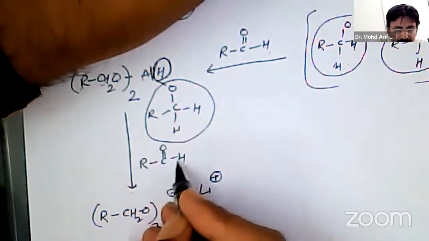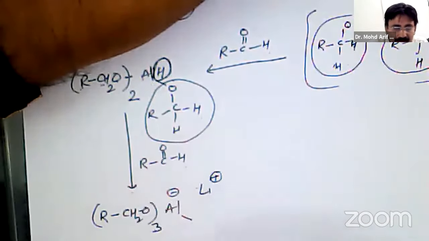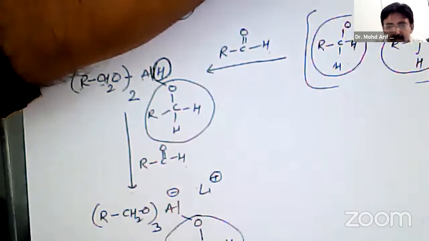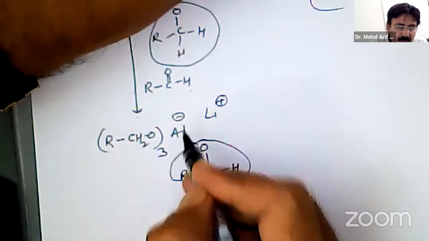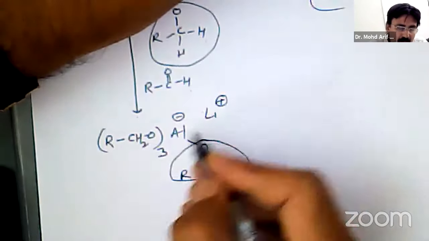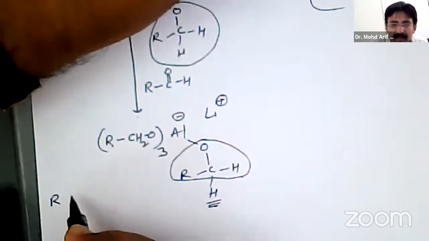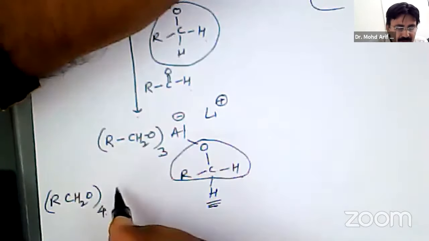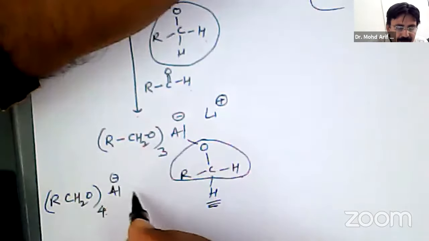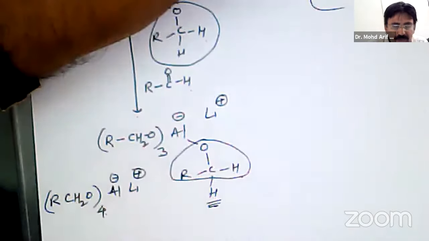The fourth aldehyde is getting attached, so it is C, R, H, H, the aldehyde part, and this one is the hydride coming from aluminum. So in short, we can write R CH2O four times Al negative, Li positive.